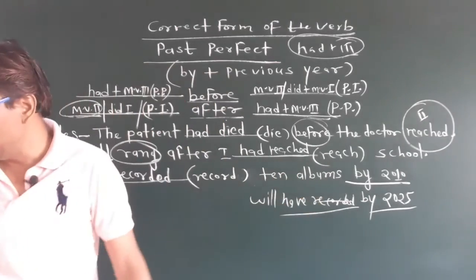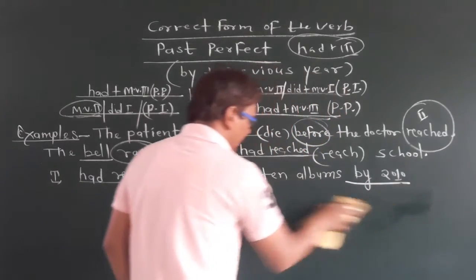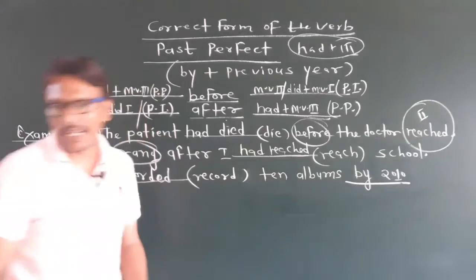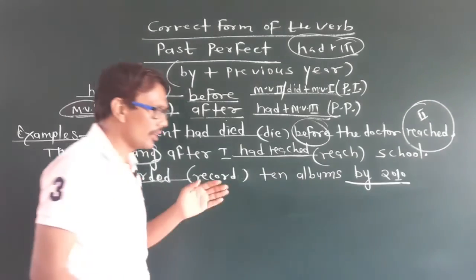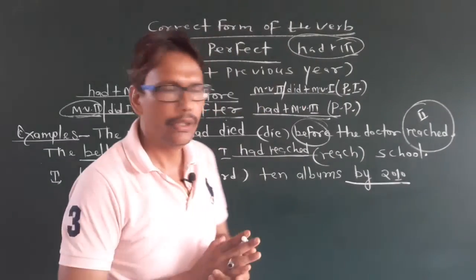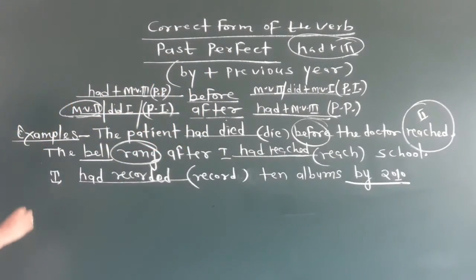But with a previous year and the "by" preposition, you will use only and only past perfect tense, meaning had plus the third form of the main verb. Okay, dear students, you have to copy the sentences.